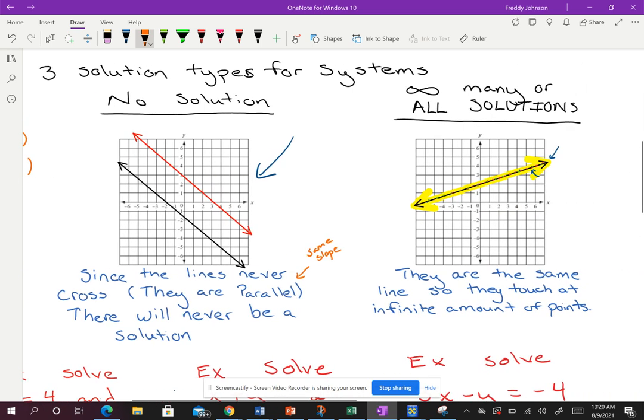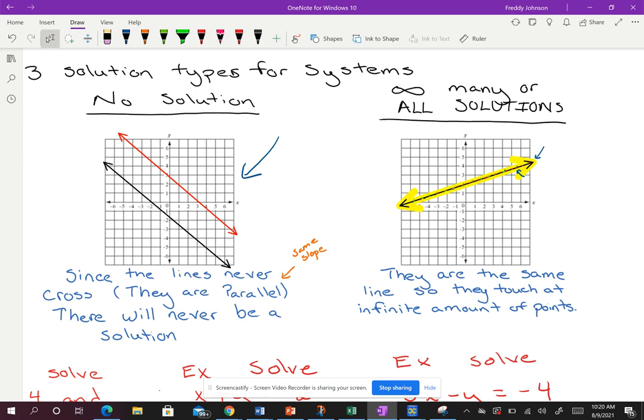And then with infinitely many solutions, what happens is the lines are the same. So I have this yellow line and the black line, and they end up being on top of each other. Why is it infinitely many solutions? Well, we're looking at where they cross, and technically each line is made up of an infinite amount of points. Where do they cross? They cross at every single point because it's the same problem. So it doesn't matter what point I pick, it's going to be a solution. That only happens if they end up being the same line, on top of each other.